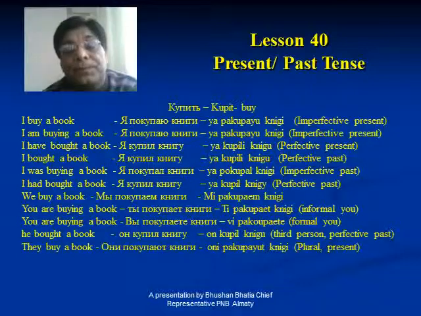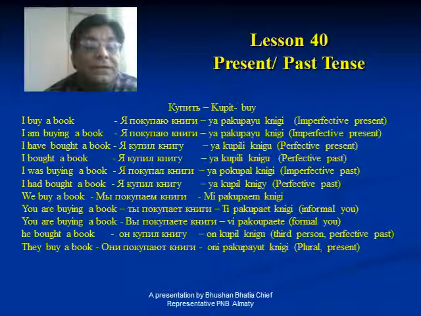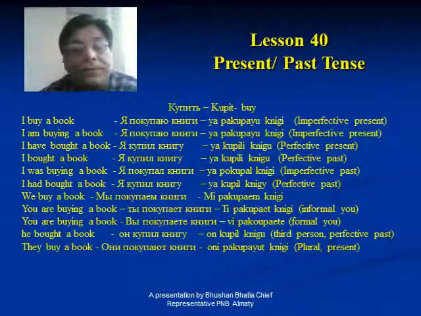It is perfective. And once the perfective is there, again the tail of the object will be u, not e. It will become knigu. And the verb, again, will not be preceded with pa, since it is perfective. And it is past, so it is la. In the end, ya kupil knigu. Now you see, in Russian, the three sentences, I bought a book, I have bought a book, I had bought a book, are written in the same way.